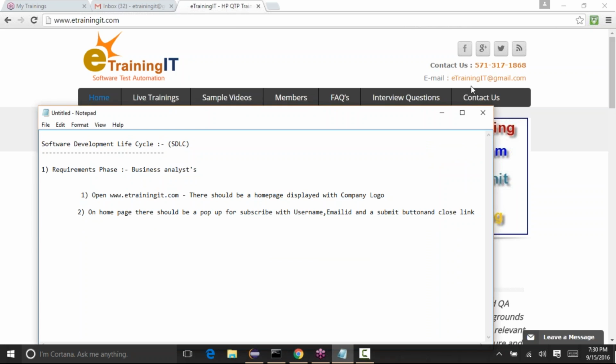So these are all the requirements that they generally create for an application.